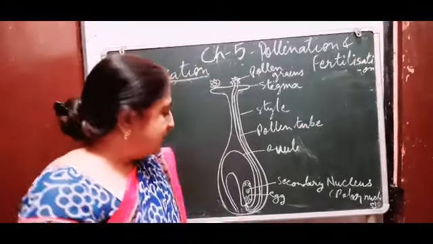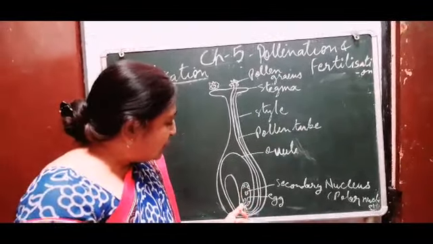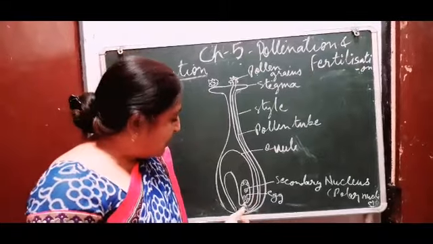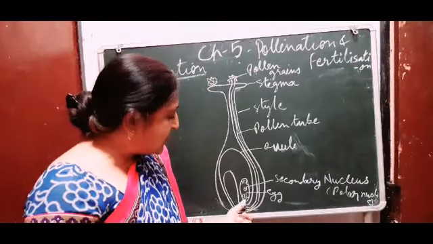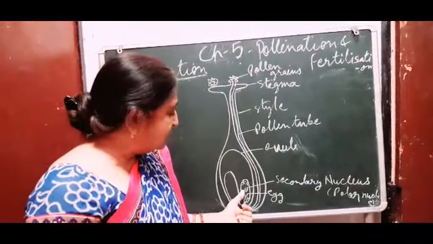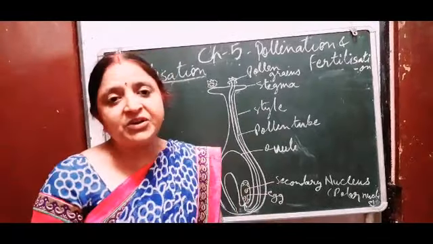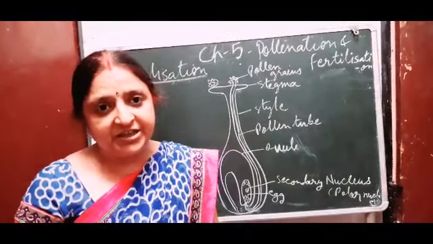Since two fusions take place here, one between a male gamete and the egg, and the other between a male gamete and the secondary nucleus, it is called double fertilization.